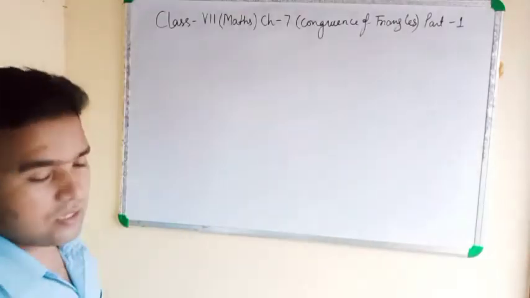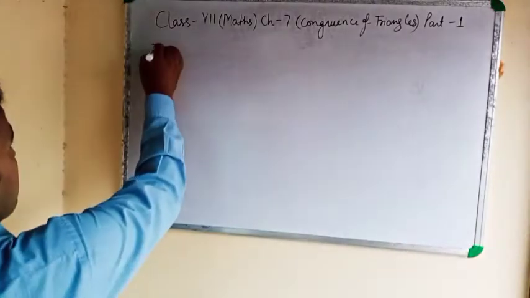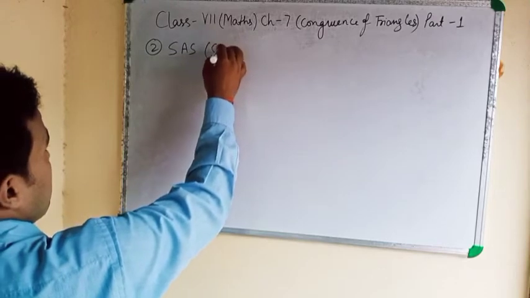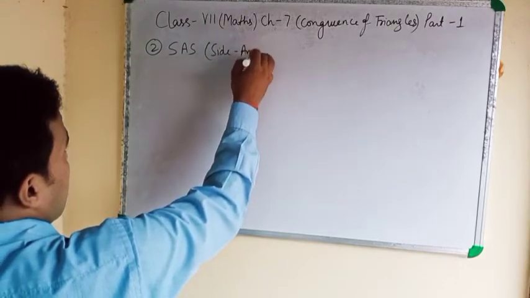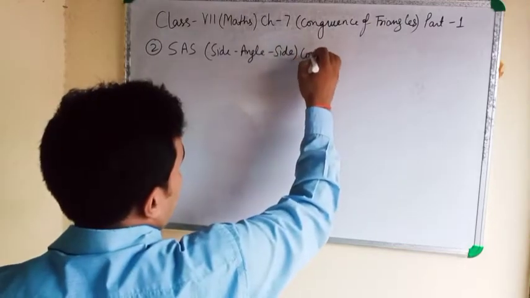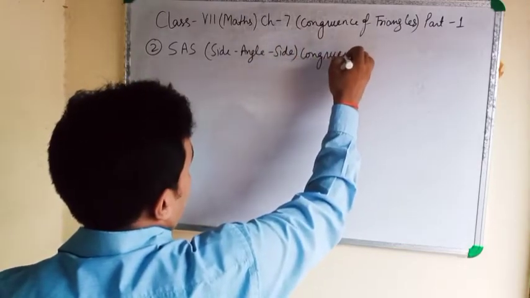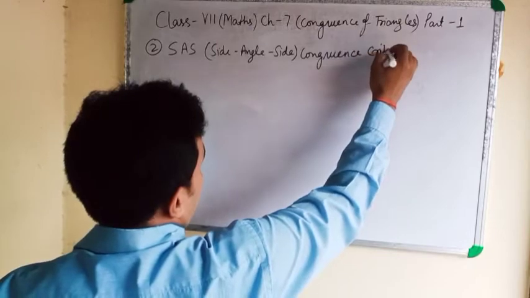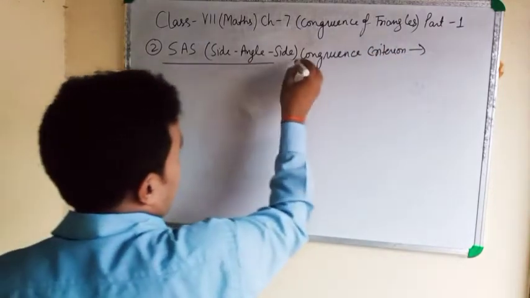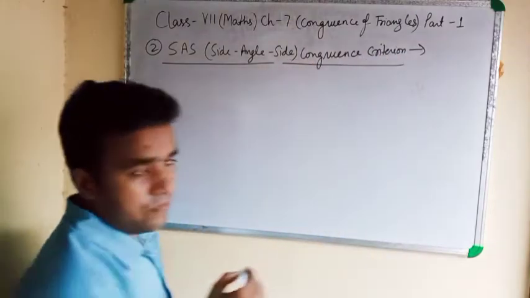Second criteria, side angle side congruency criteria. Clear?